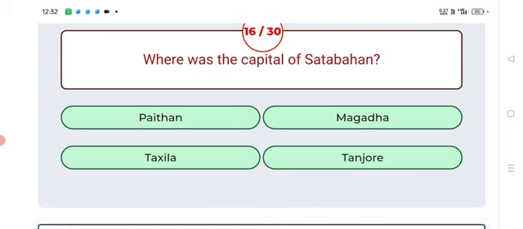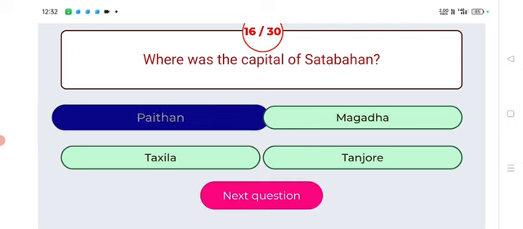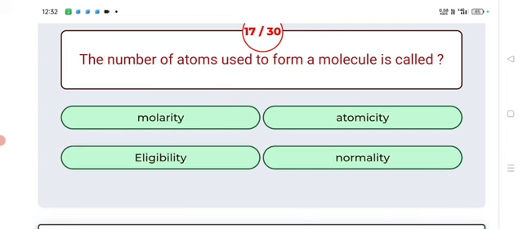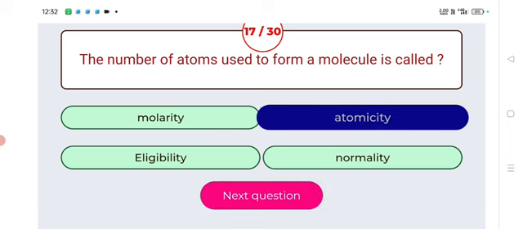Where was the capital of Satavahana? Answer: Paithan. Next. The number of atoms used to form a molecule is called atomicity. The number of atoms used to form a molecule is called atomicity.